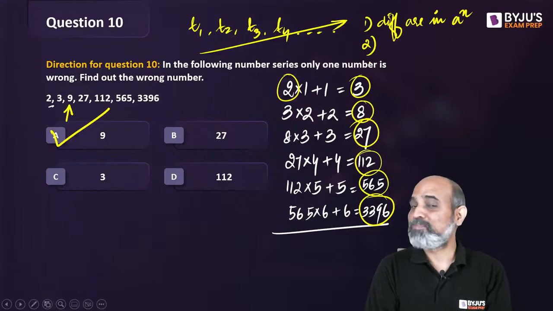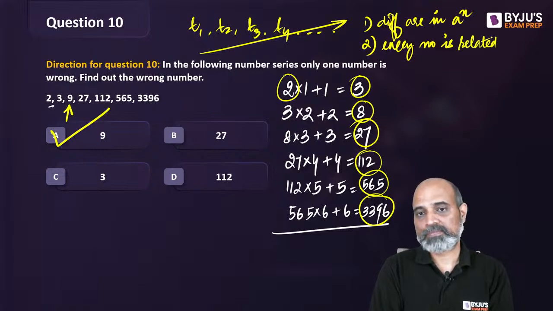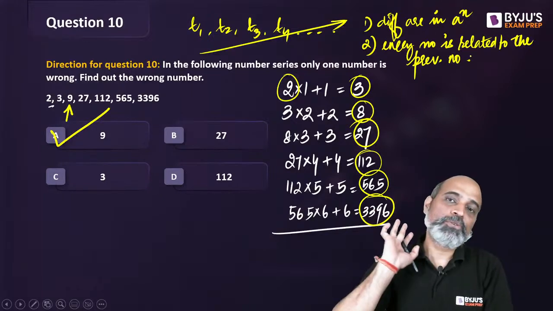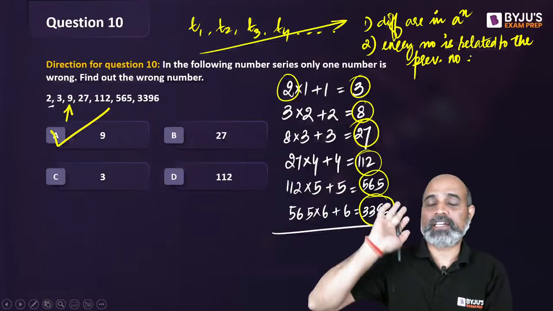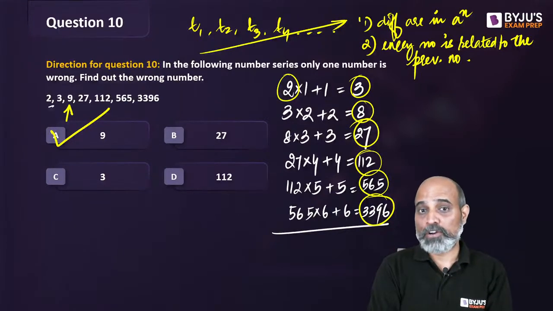Or the second possibility is every number is related to the previous one. These are the only two scenarios where the values will increase drastically. Like I said, the values are increasing drastically. We looked at the differences, did not work out.